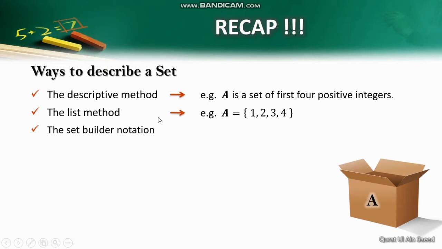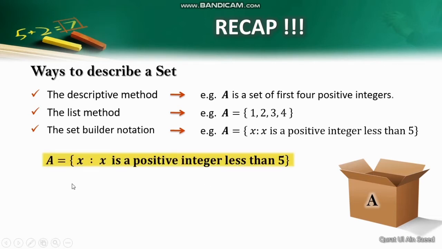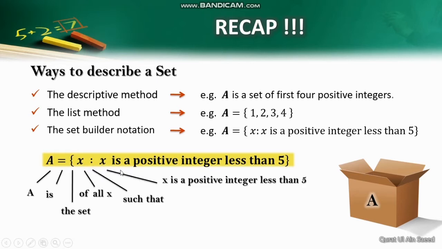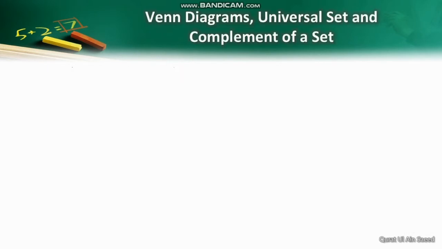There is another mathematical notation for describing a set called set builder notation. Using set builder notation, we choose a symbol, typically a small letter, to represent any element of the set. For example, here x represents any element of the set A. In the bracket, we write x followed by a colon sign, then state the property that every x must satisfy. It is read as A is the set of all x such that x is a positive integer less than 5. There is another way of describing a set which is more like a diagram.